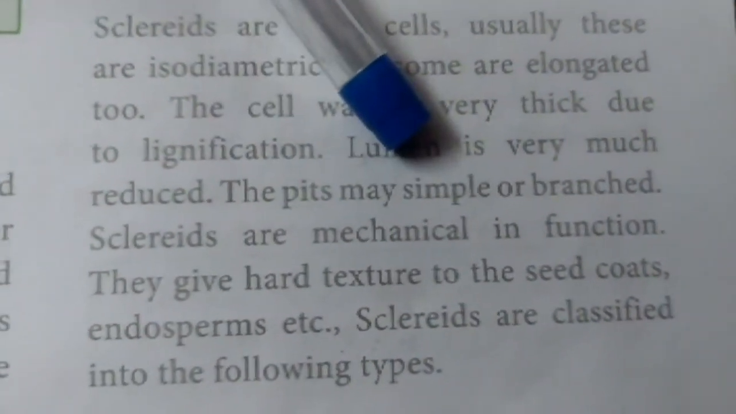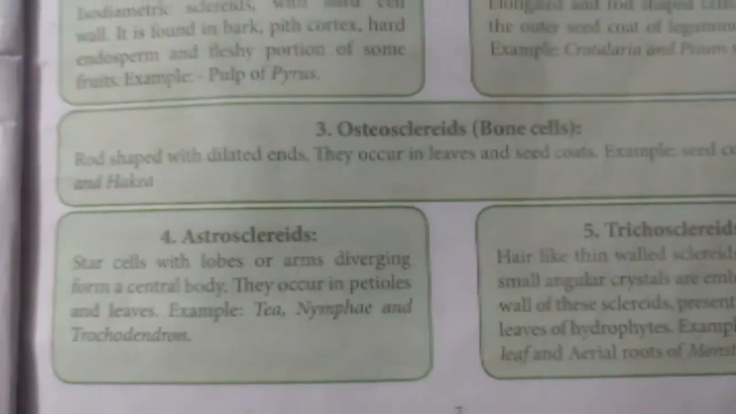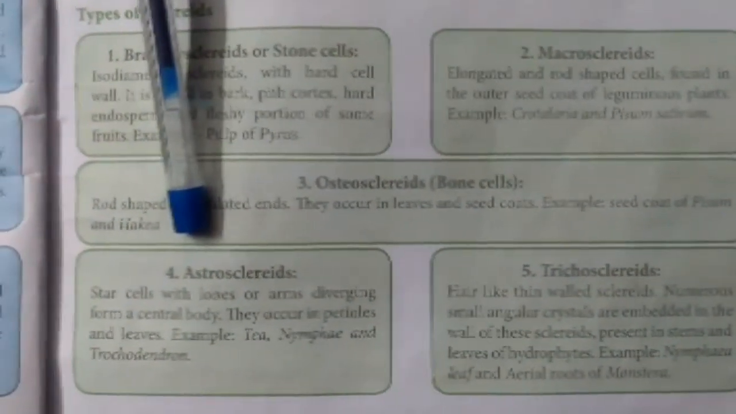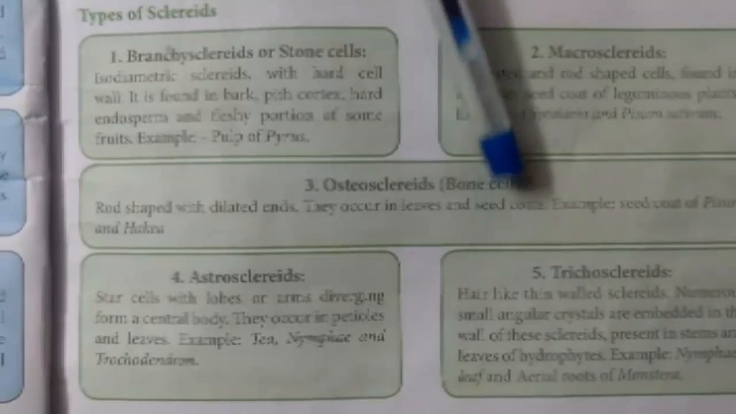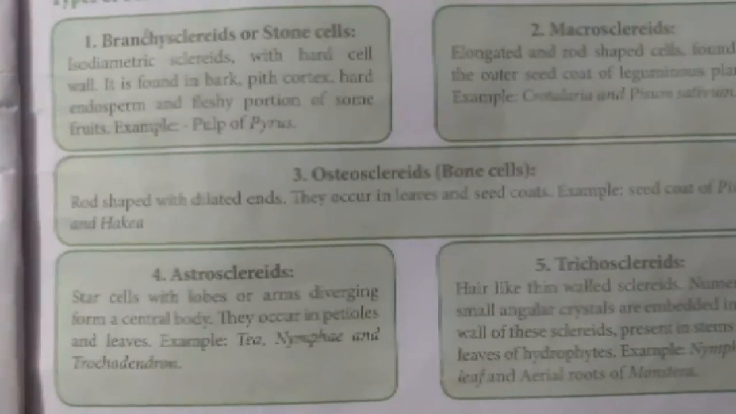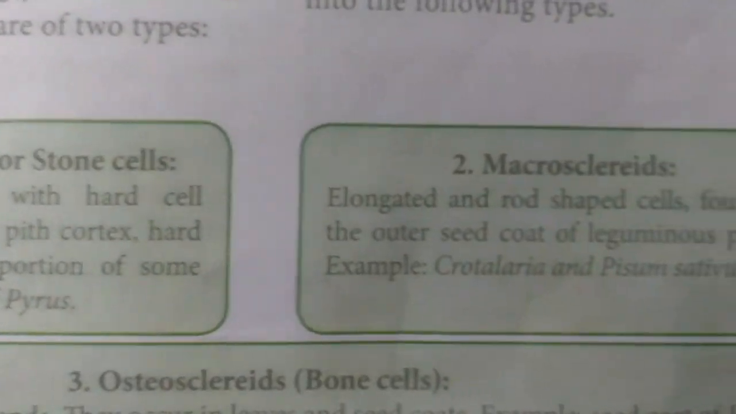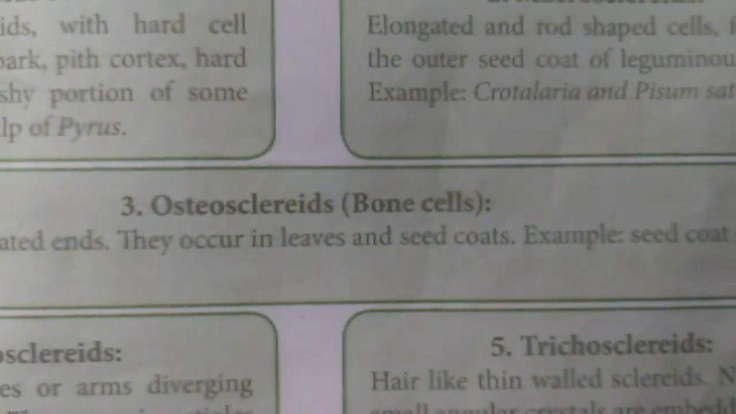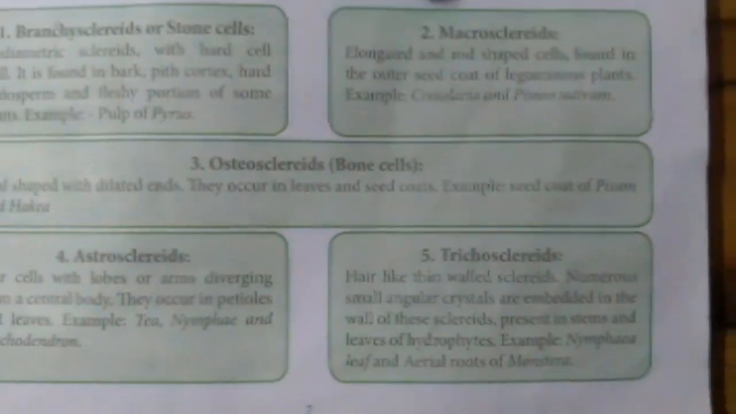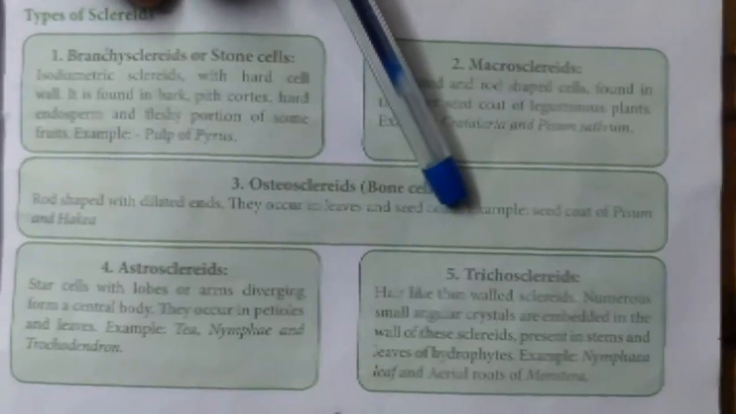The sclerids are again classified into many types: brachysclerid, macrosclerid, osteosclerid, astrosclerid and tracheosclerid. The sclerid's function is that it gives mechanical tissue. They give hard structure to the seed coat and endosperm. The sclerids are classified into five types: brachysclerid, macrosclerid, osteosclerid, astrosclerid, and tracheosclerid.